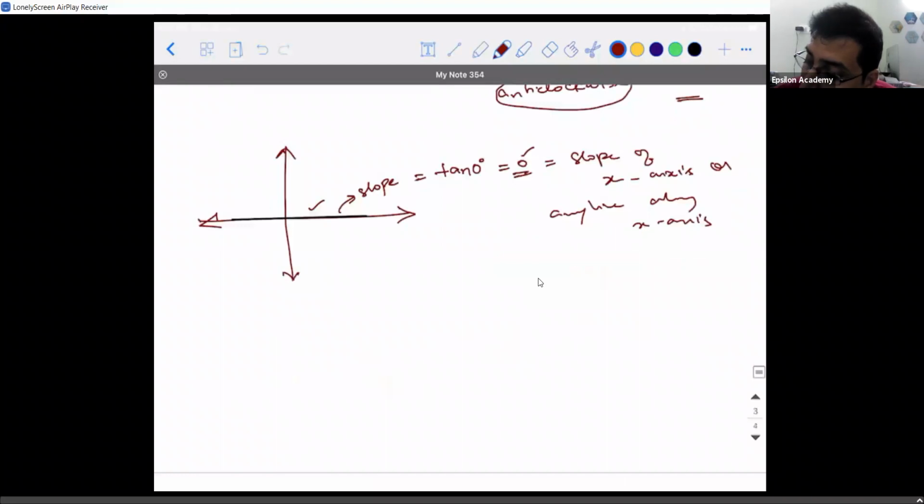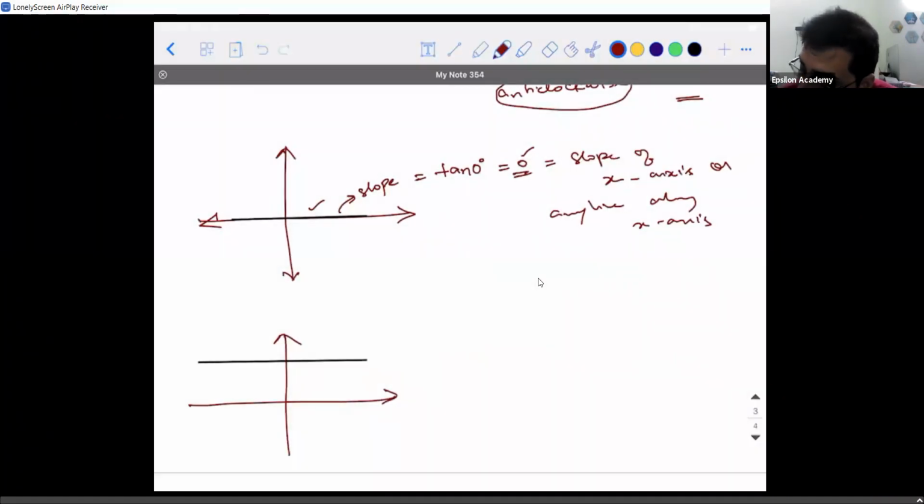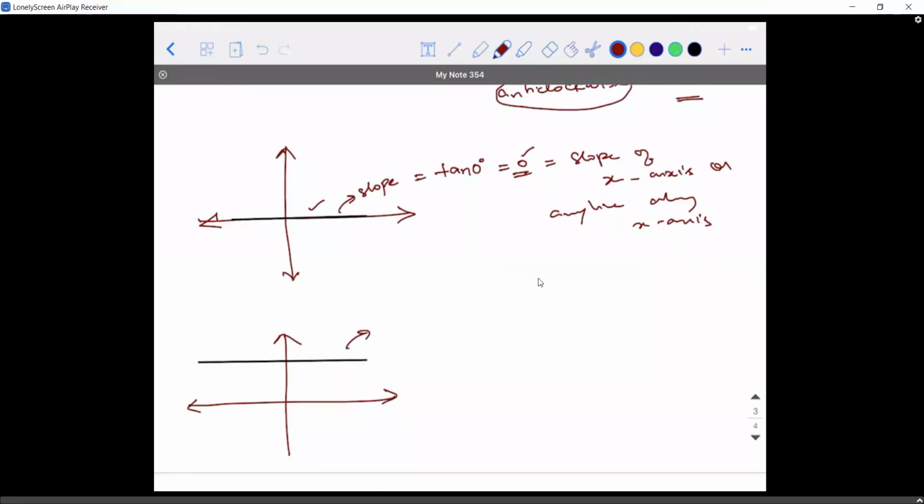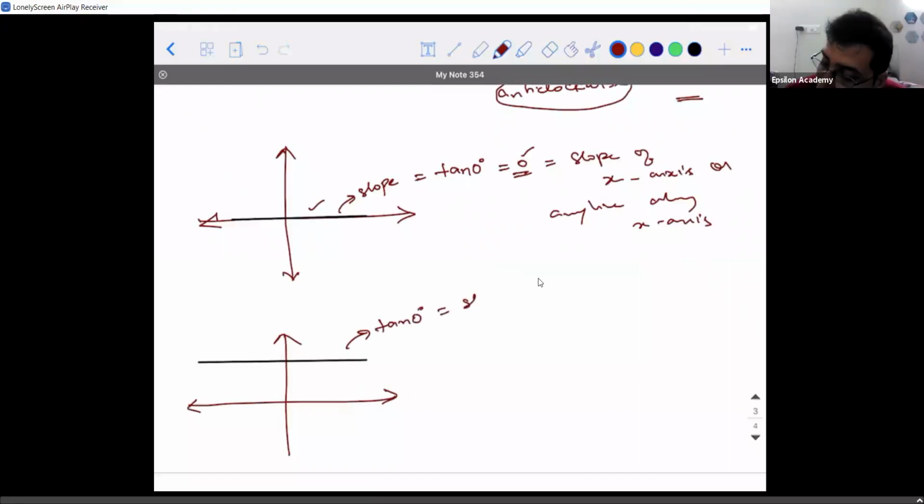Suppose there is a line which is parallel to the x-axis. How much is the slope of it? The only thing you need to see is how much is the angle made by that straight line with the x-axis. That's it. It is 0, sir. Tan 0 degrees is 0. This is the slope.